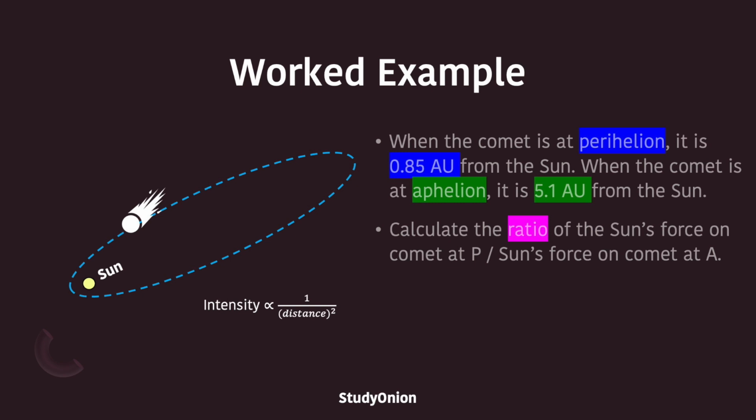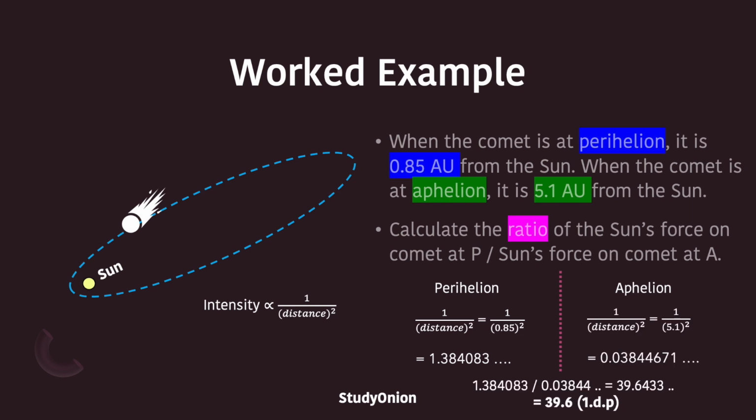The formula for the intensity of the force is that intensity is proportional to 1 over distance squared. If we sub in the values, we have 1 divided by 0.85 squared, and this is equal to approximately 1.34083. If we repeat the same process for the force at aphelion, we have 1 divided by the aphelion distance squared, which is approximately 0.03844.